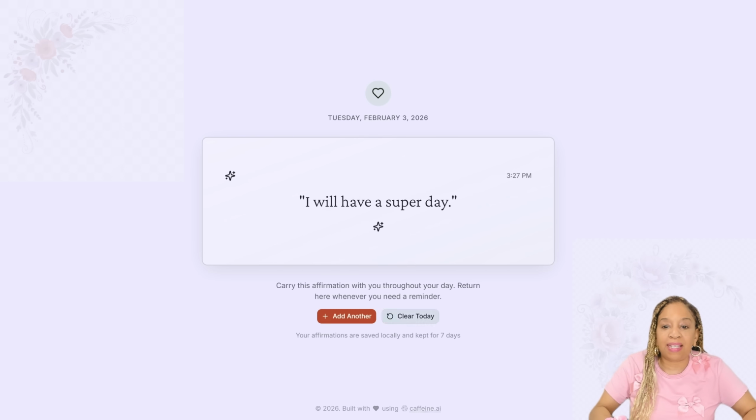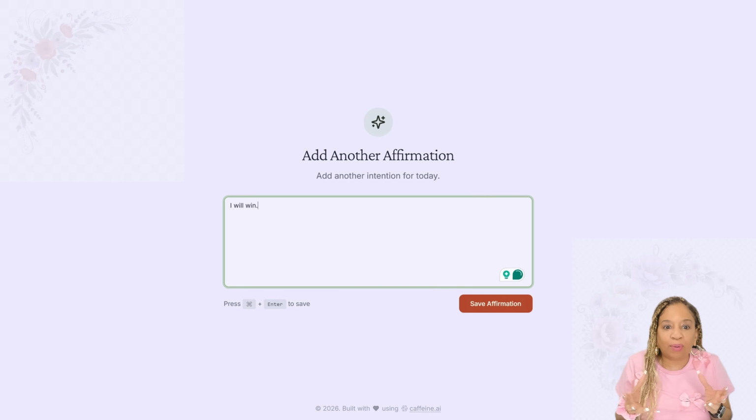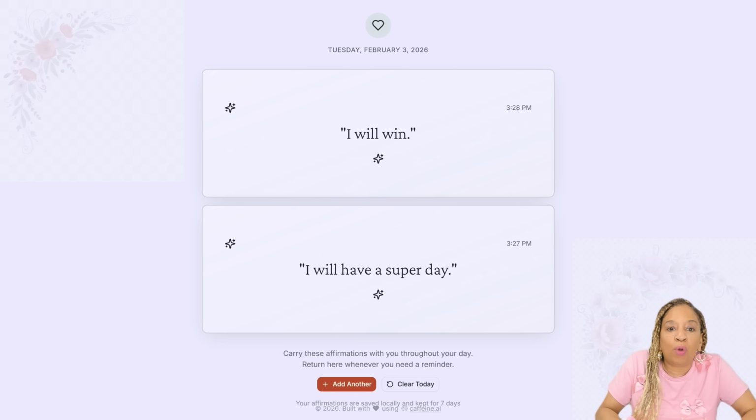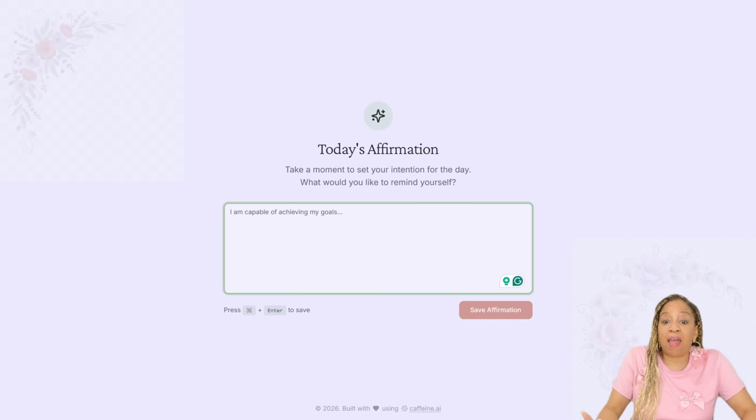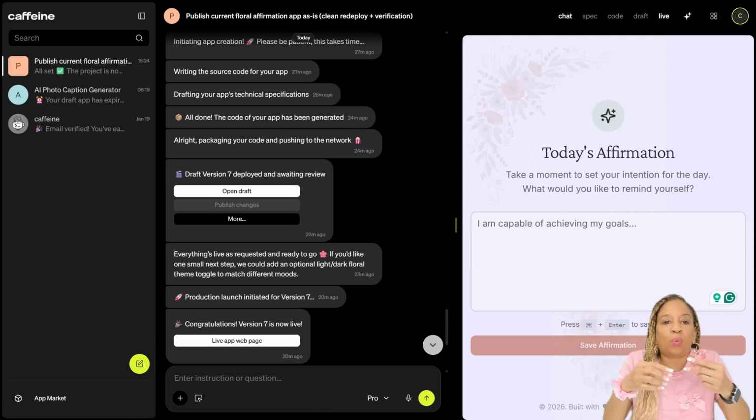I will have a super day. I can save that affirmation right there. All right. So now it saves. It gives you the time it would say. I love that. You see the background with the flowers now is all lavender. I will win. Look, you can save that. Now I can clear everything if I want. I'm telling you, you can do this with any type of app you can make with Caffeine.